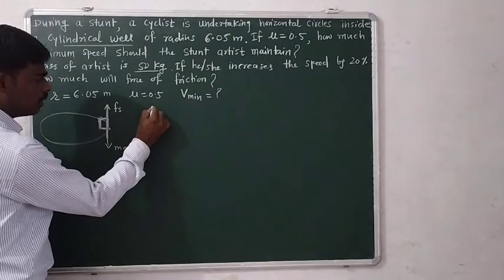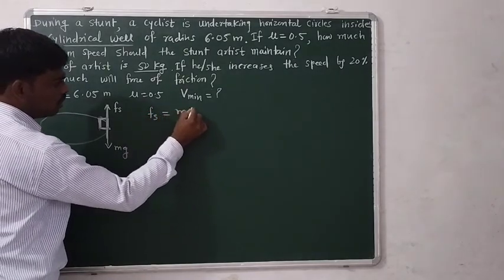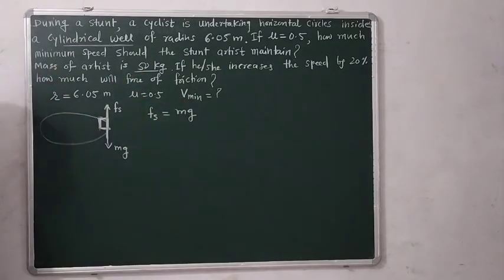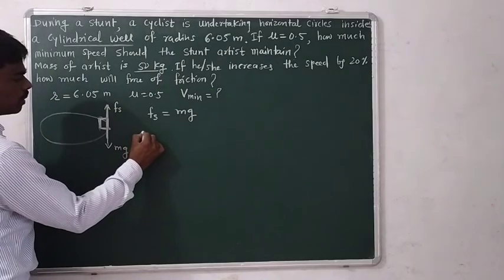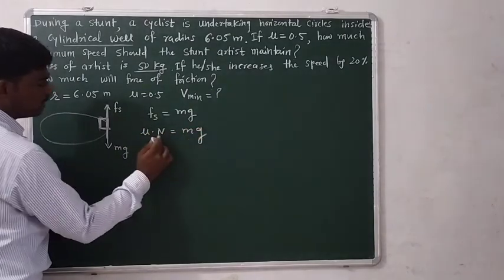So we can write the frictional force Fs is nothing but the weight, and we know that the frictional force is nothing but mu into N, where N is the normal reaction.